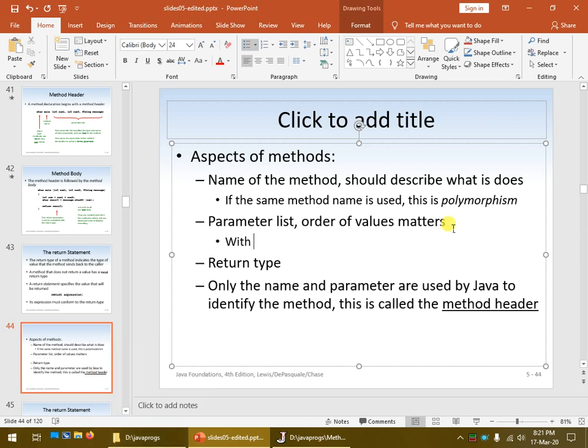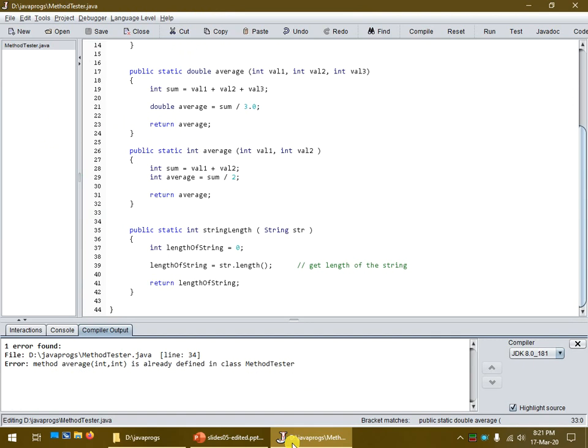So with polymorphism, the parameter list is different. So if the two methods have the same name, they had better have a different parameter list. That's very special.